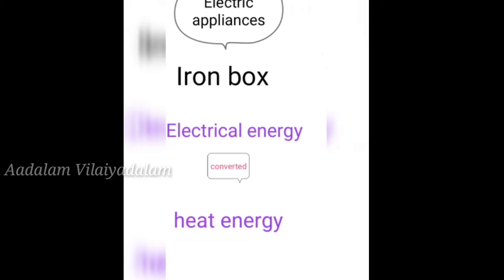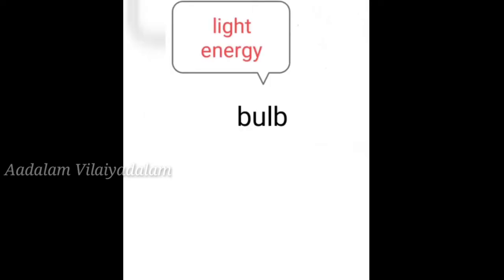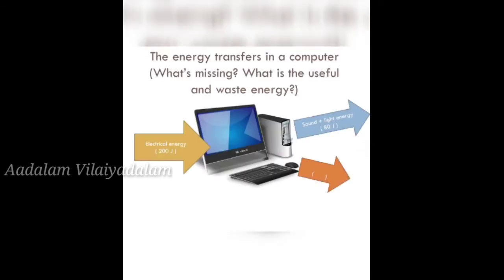Then electrical energy is converted into mechanical energy in a fan. Listen children, in a fan, electrical energy is converted into mechanical energy. Then in a bulb, the same electrical energy is converted into light energy. Then in a computer, electric energy is converted into sound energy. So these are the examples of electrical appliances. Okay, do we understand, children? Now the next, third one, driving a car.